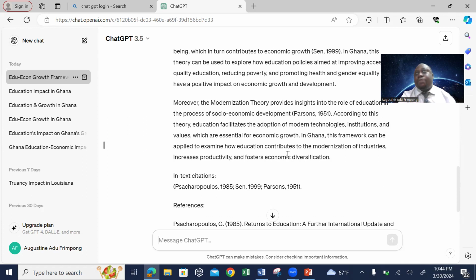If you want to go deeper into the structure of these theoretical frameworks, then you have to put in a specific title per structure. If you want studies that have utilized the framework, you can also ask about it. Let's say human capital theory. You can give a prompt: suggest empirical studies that have used human capital theory.